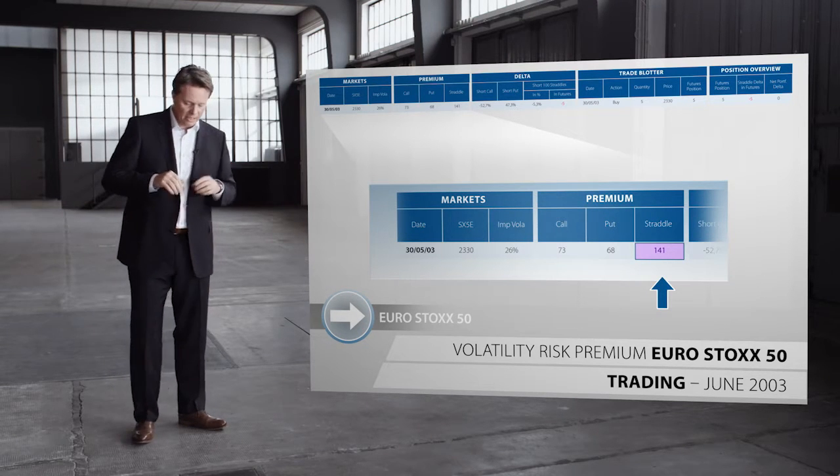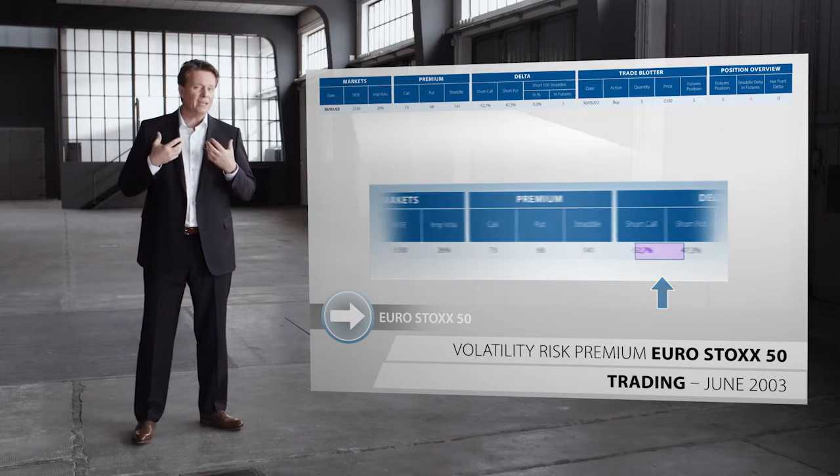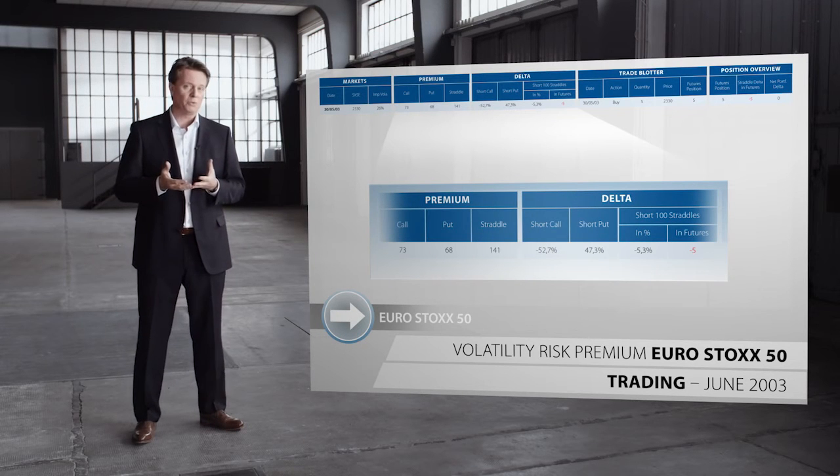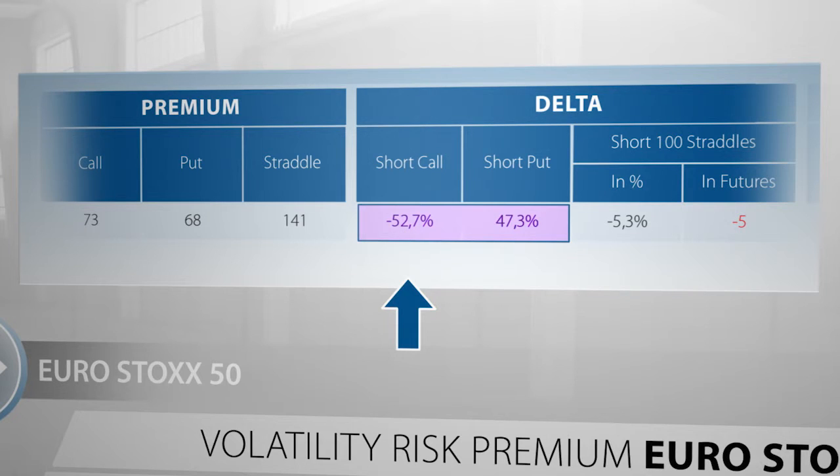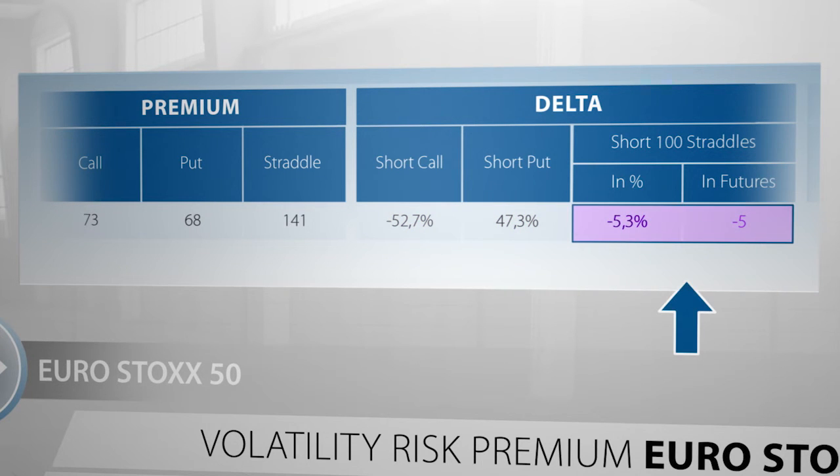However, rather than the premium income we collect, it is important to understand the risks we assume by selling the options. This is precisely shown to the right. The delta of the call is negative, it's making us short the market. The put delta is positive, it's making us long the market. Both together net up to a 5% short position.